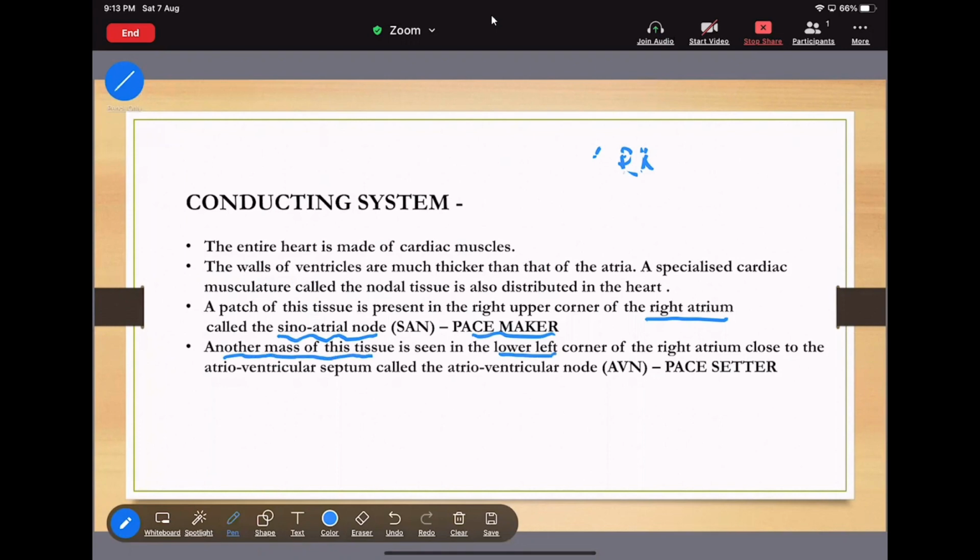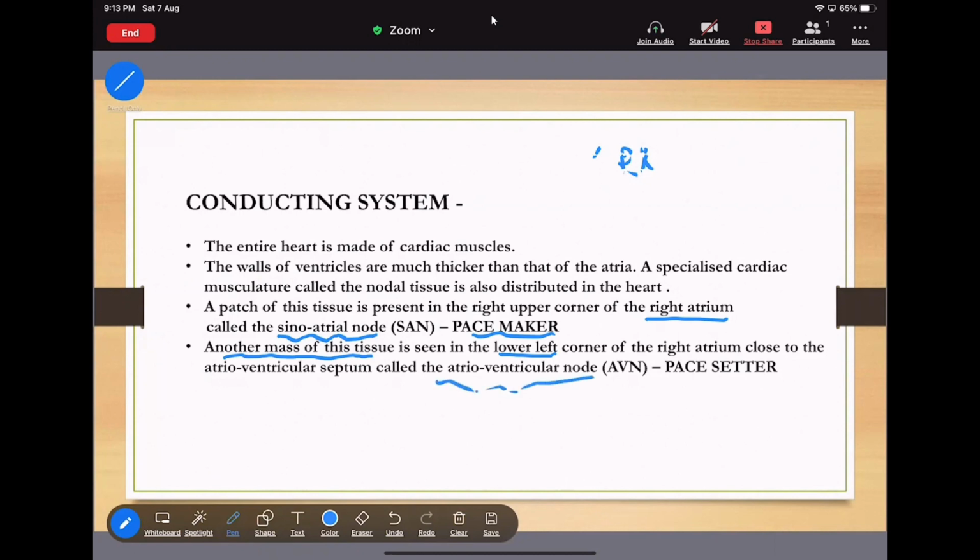Both are present in the right atrium, but the pacemaker is in the upper corner, whereas the pace setter is in the lower corner, towards the left. That is the location of the SAN and the AVN. That's why it is called the atrioventricular node.